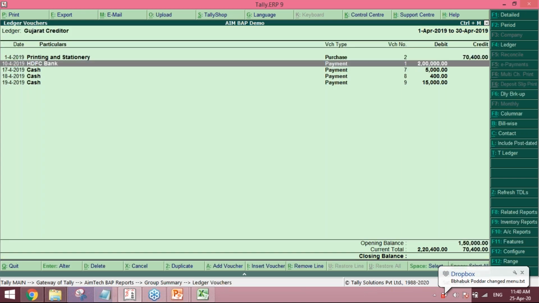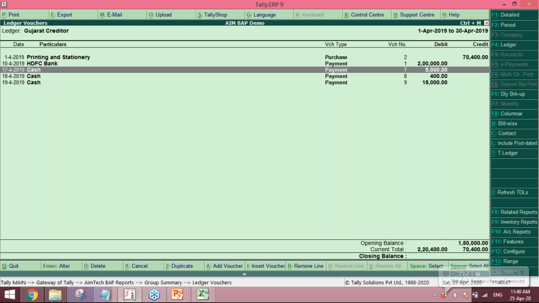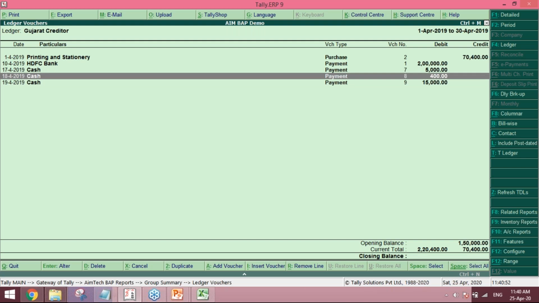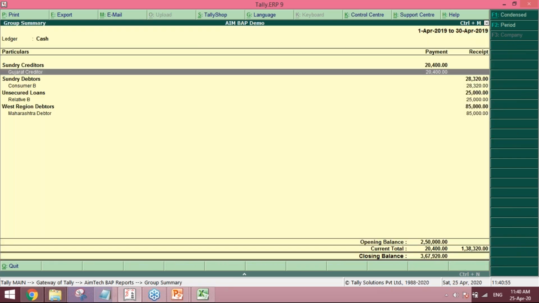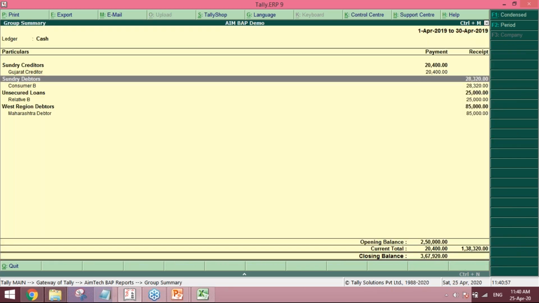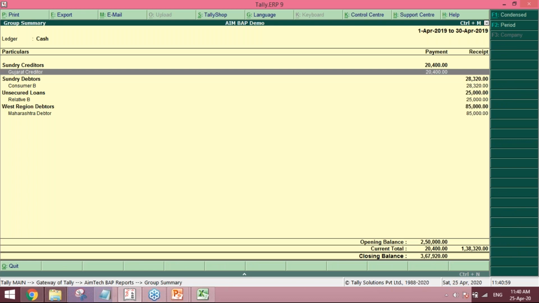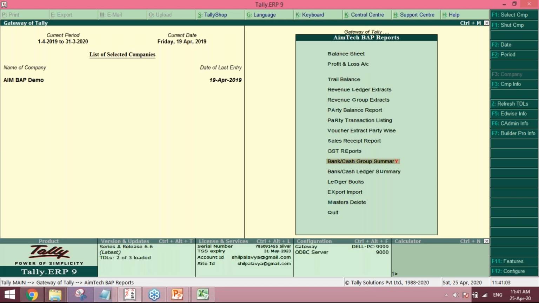In installments it was 5,400 and 15,000, so in total it is 20,400. So it is exceeding 20,000. If you want to disallow it in that particular return, you can disallow this expense. You can check out what exactly it is all about.